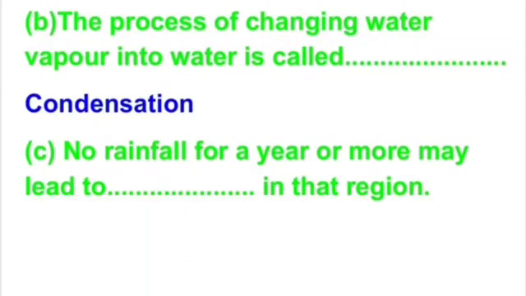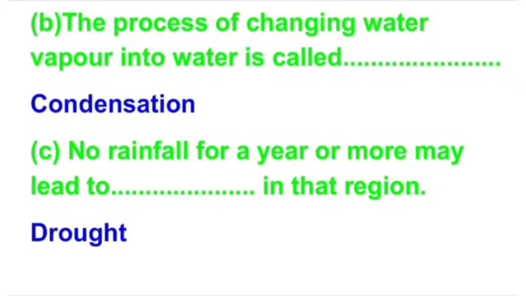C part: no rainfall for a year or more may lead to dash in that region. So the answer is drought. Means when there is no rainfall for a year or more than a year in a place, then that place is said to be under drought.